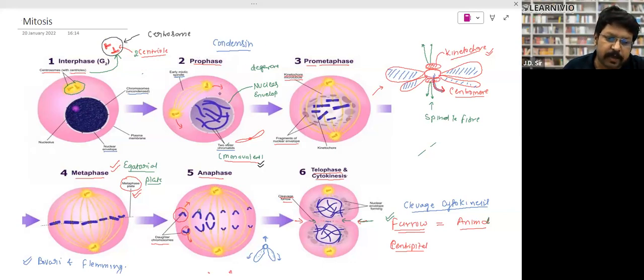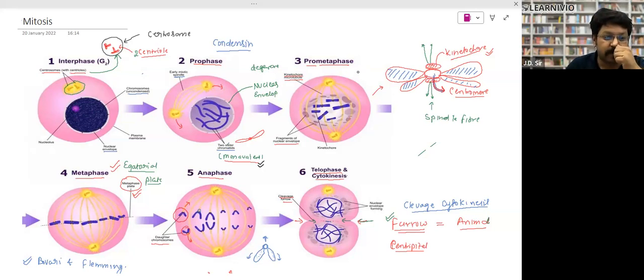Now, both of the centrioles are moving toward the opposite pole. At the same time, you can see the nuclear envelope start disappearing, right? It will disintegrate, start degrading. Now what is happening inside the chromosome? The unconsolidated chromatin fiber will start shrinking. They will shrink down, right? And formation of sister chromatids takes place, right? Again, formation of sister chromatids is taking place.